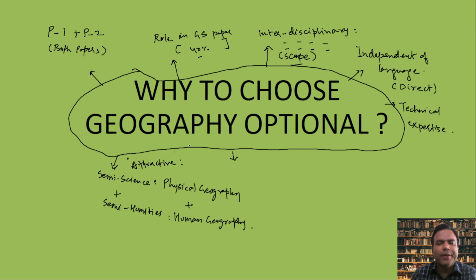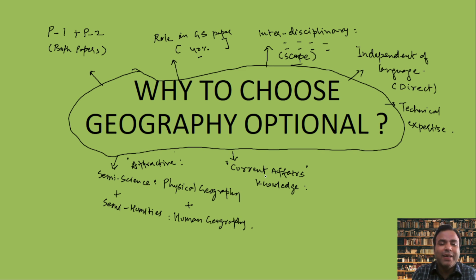Now the role of geography optional becomes easy when you're looking into answer writing. A large number of current affairs you have to read. Already you are reading for the general studies papers, for your interview, or for your prelims too. That current affairs knowledge is put into use here. If a question comes on marine resources, you can write the latest updates. If a question comes on critical minerals, that is a part of geography. A question on population is also a part of geography.